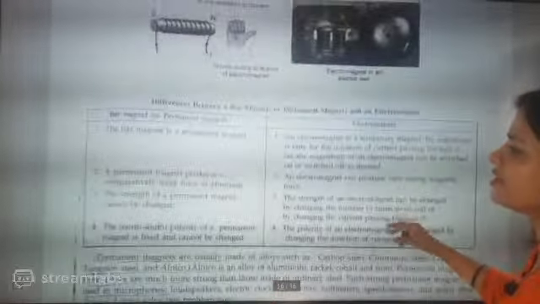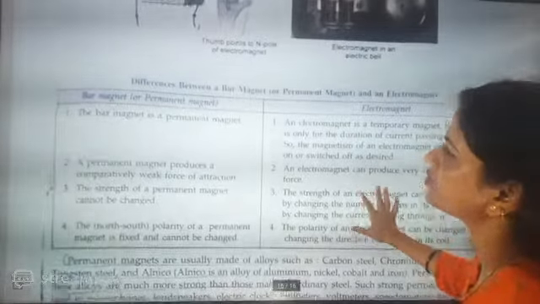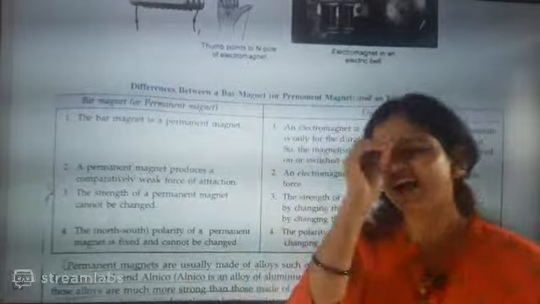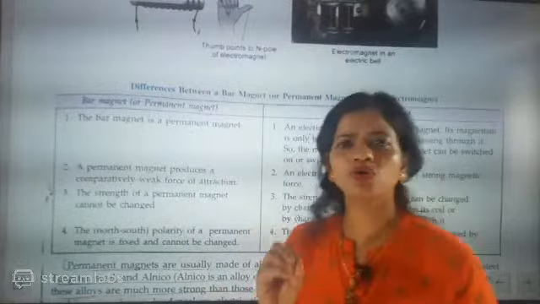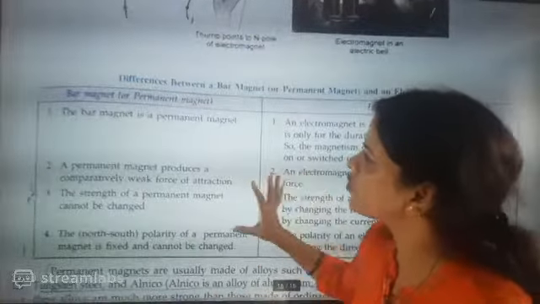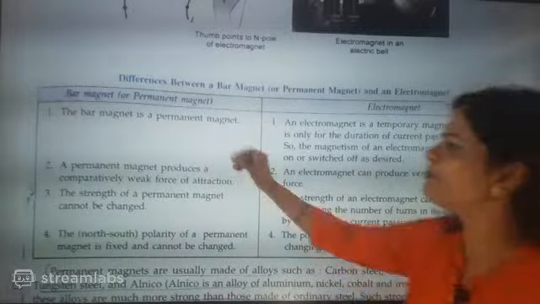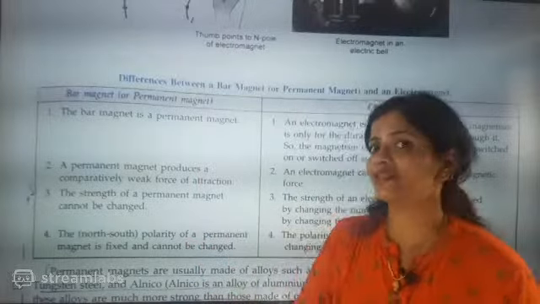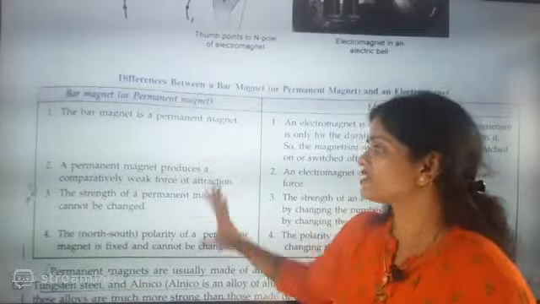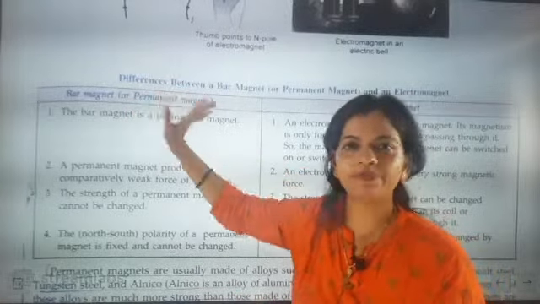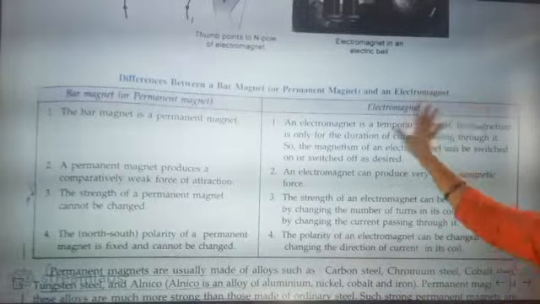Now electromagnetism. In electromagnetic content, what are the differences? This is one of the questions that is coming again and again. So you have to understand which one is a permanent magnet. Electromagnets are not permanent magnets. Simple point, we can write in our own words. Till now, whatever we have understood, based on that we are just going to summarize things. Bar magnet, permanent magnet. Electromagnet, temporary magnet.